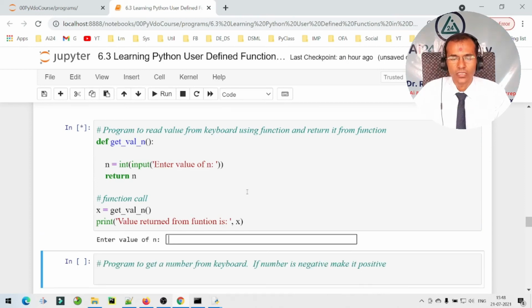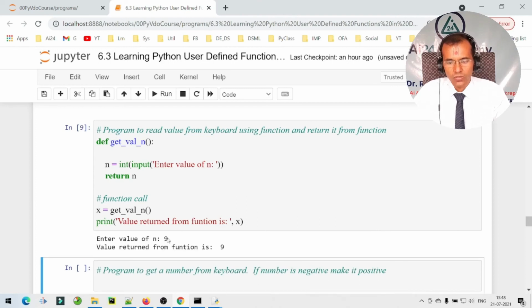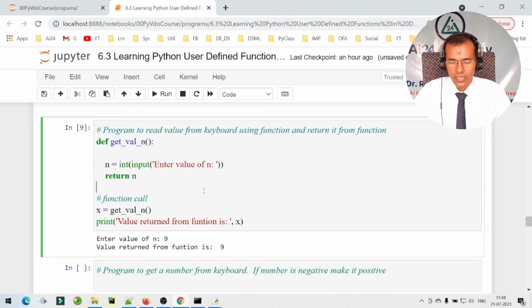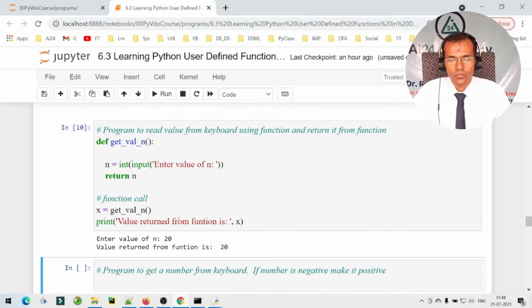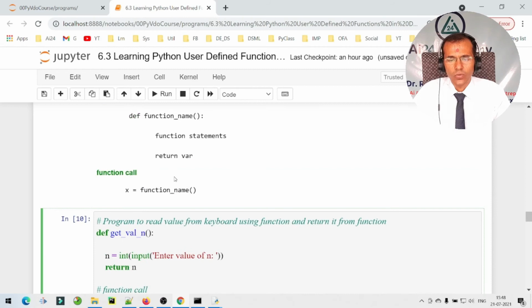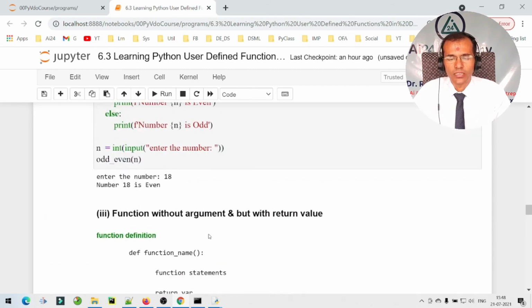Now let us run it and let us say we are entering 9. So the value returned from the function is 9. Let us again run it. Say for example we are entering 20, so the value returned from the function is 20. So this is how we can have a third possibility, function without argument but with return value.